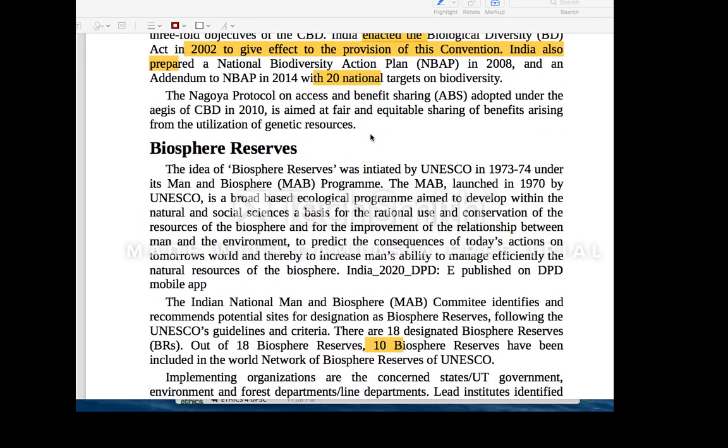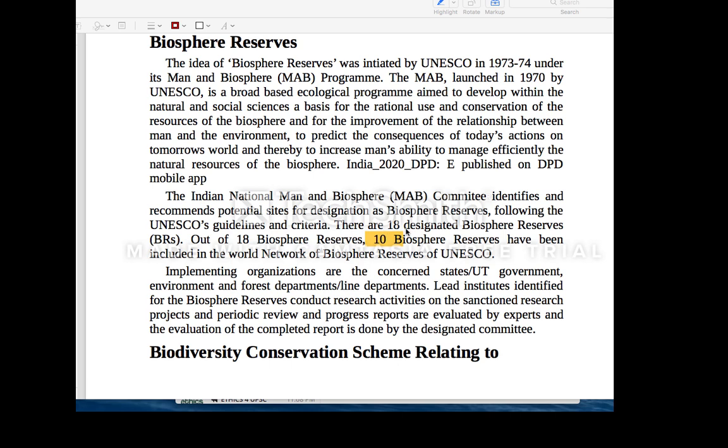Then comes the biosphere reserve. We have totally 18 biosphere reserves. Under this, 11 are recognized under UNESCO's Man and Biosphere Reserve program. This biosphere reserve is broader in approach than your national parks and wildlife sanctuaries, because biosphere reserves come under the landscape approach. Landscape approach means they don't restrict themselves to one protected area, one national park. They consider the whole region, be it a national park or a generally rural area. They consider everything, even the local people.